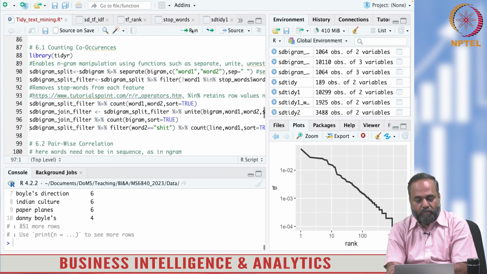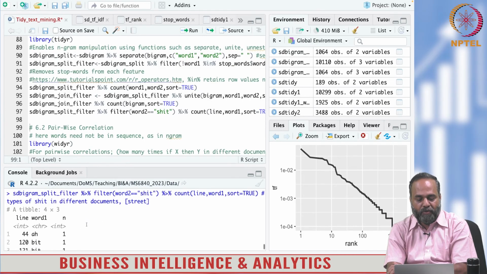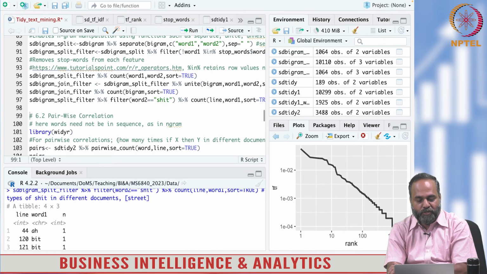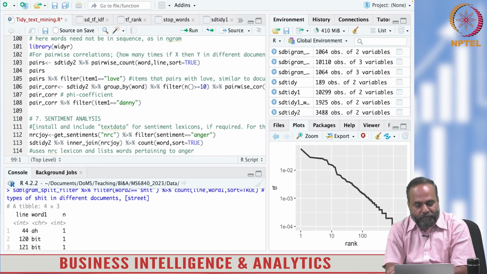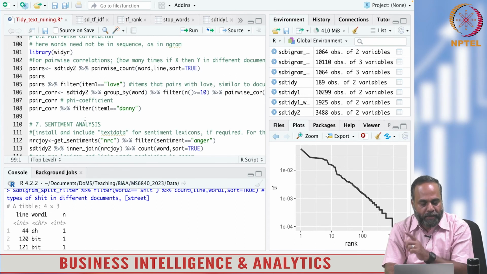Now you can join them also, just for demonstration. Of course, I am calculating the phi coefficient here, and widyr is a library which has pairwise correlation, phi coefficient and all that in the tidy text format.